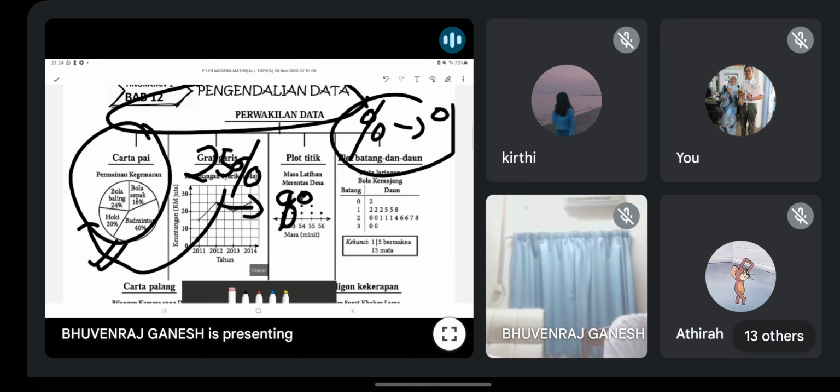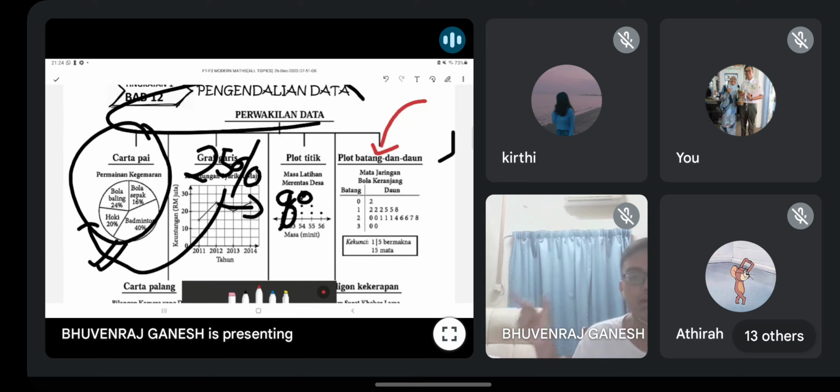Okay, another one very important in SPM. Actually, all important lah. But the one most likely will come out is this one. Also asked a lot in trial. Draw stem and leaf. Batang dan daun. You must know. Okay, and remember, key. Make sure you have your petunjuk or else wrong. You must write the key.